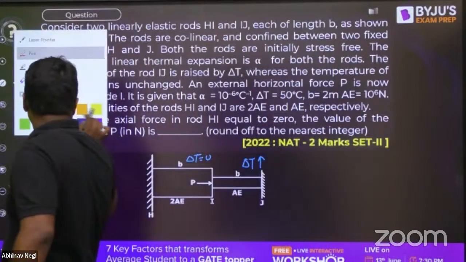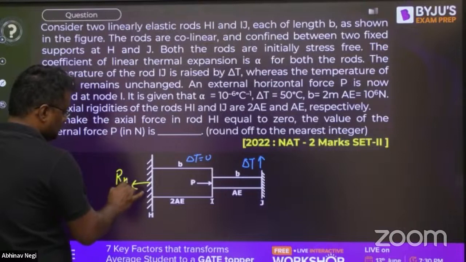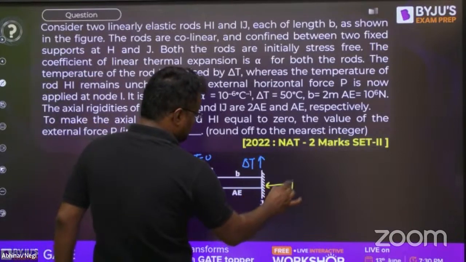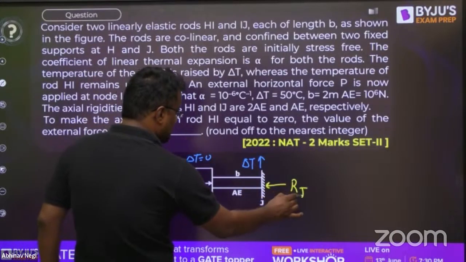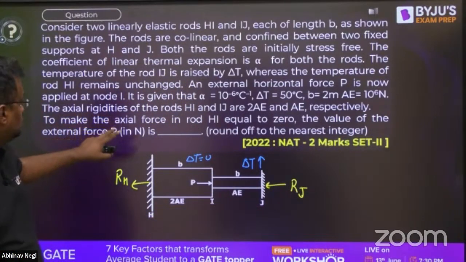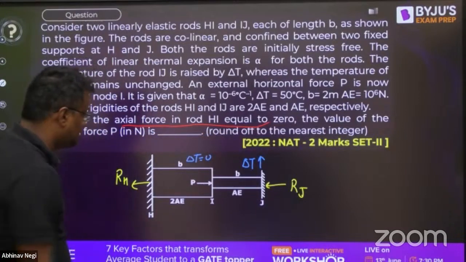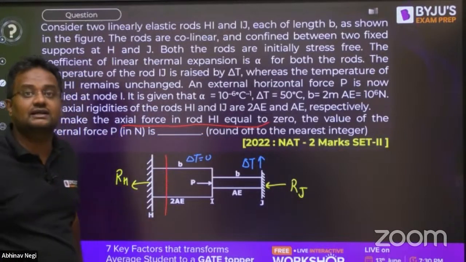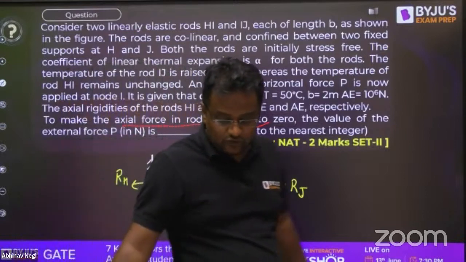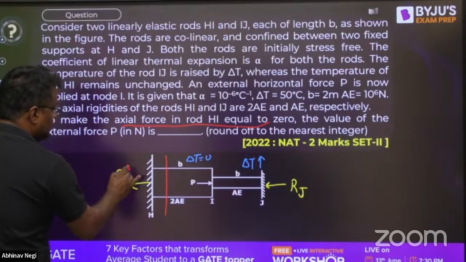Suppose this is P, and suppose this is RH and this is RJ. As it is written in the question, to make the axial force in HI equal to 0 means no axial force. If you cut a section here from left and right, nothing should be coming. That means RH is equal to 0.